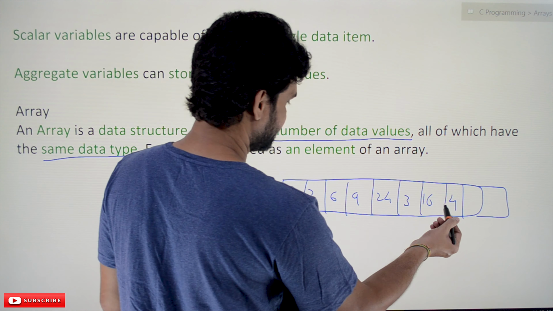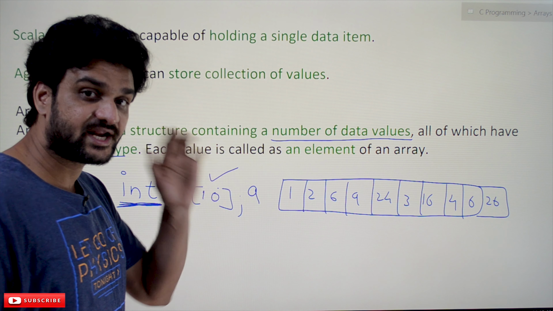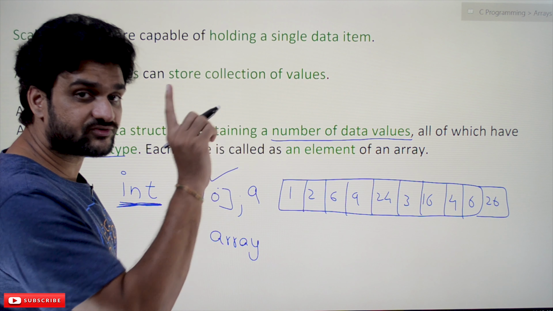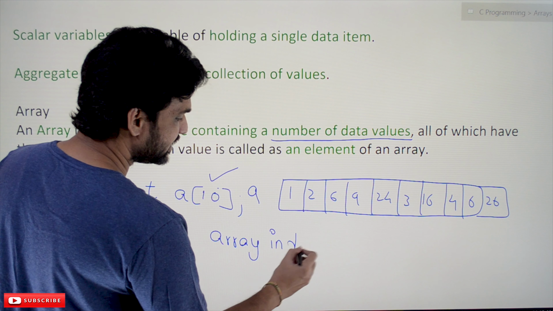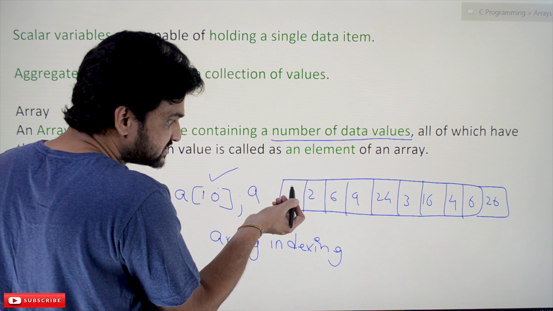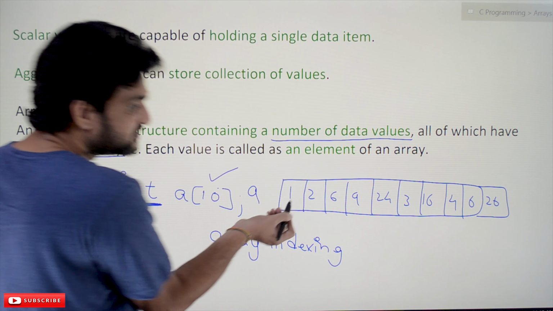What is meant by an index? Every element of the array means this box. Every box is indexed by a number, and that is what we call array indexing. Every box is provided with a number, which we call an index. The starting box of this array is going to start with 0. With n elements, we get n minus 1 indexes, so the last index is going to be n minus 1.